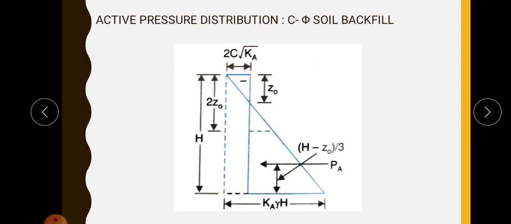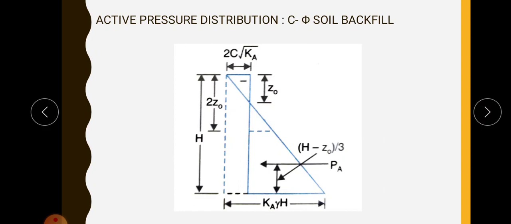Another point is that since this portion is under tension, in order to calculate the total earth pressure PA, usually we calculate the total earth pressure by calculating the area of the pressure distribution diagram.